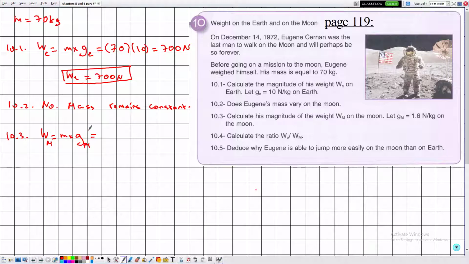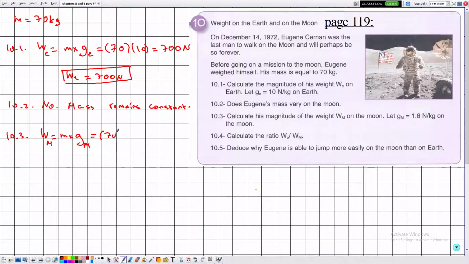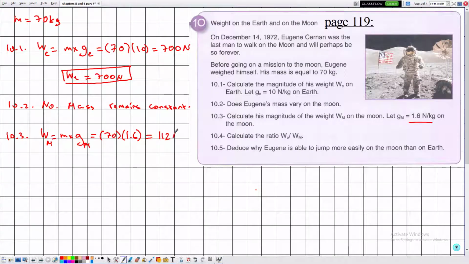Now here we know that the value of the mass of this person is given by 70. And the Gm is equal to 1.6 on the moon. Plugging this into the calculator, his weight is given by 112. Since everything is expressed in the SI, M and G, then the value of W will be expressed in the SI, which is in newtons. Then Wm is equal to 112 newtons.